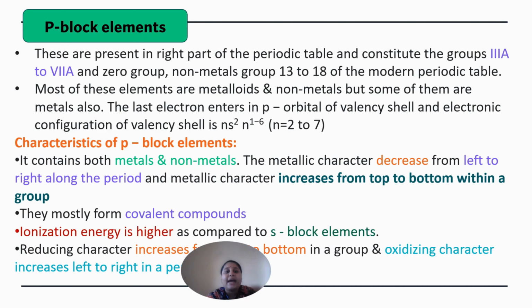So then what are the characteristics of p block elements? It consists of both metals and non-metals. The metallic character decreases from left to right along the period, and metallic character increases from top to bottom within a group, and they form covalent compounds. Their ionization energy is higher as compared to s block elements, and their reducing character increases from top to bottom in a group, and the oxidizing character increases from left to right in the period.